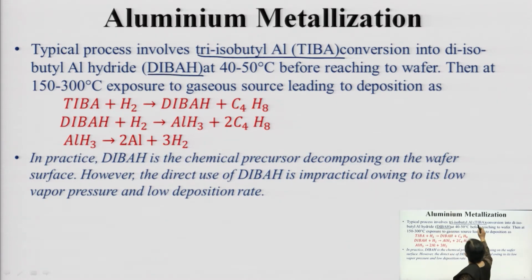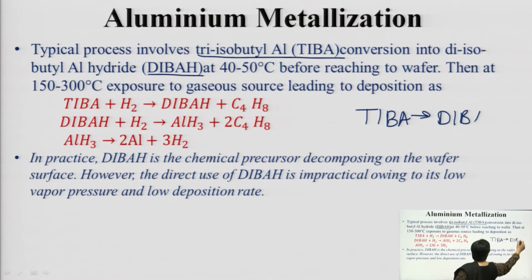So, TIBA gets converted into DIBAH. Then you expose the area where the deposition is to be carried out, and the temperature is maintained at 150 to 300 degree centigrade, and this is the leading source which is being used.